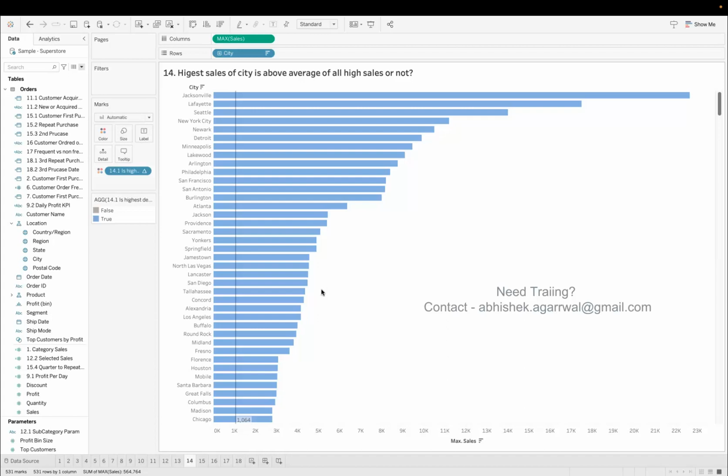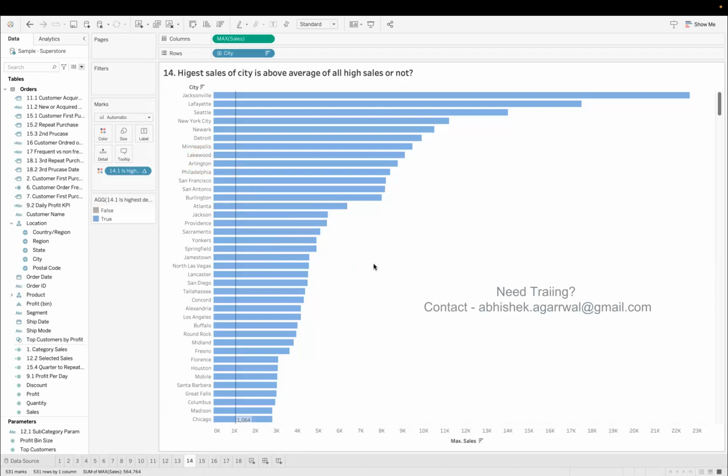If not, and if you want to look at the solution from this workbook, this is question number 14 and the calculation over here is 14.1. All my calculations are related to the question that I am asking, so that it is easy to find. And the link to download this workbook is given in the description.